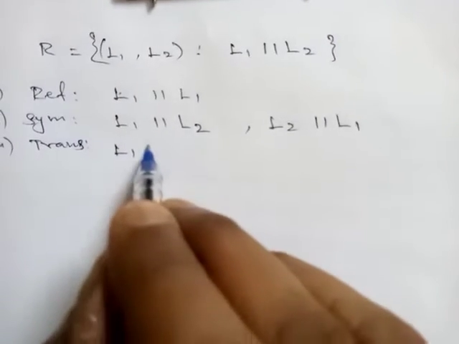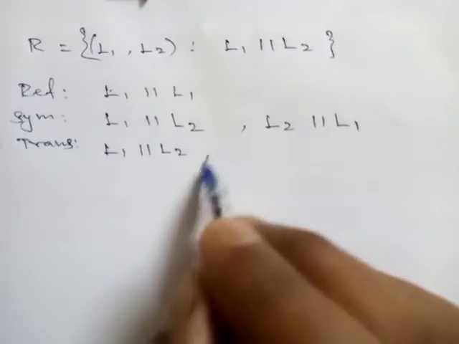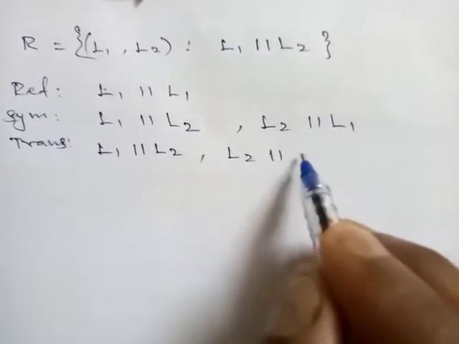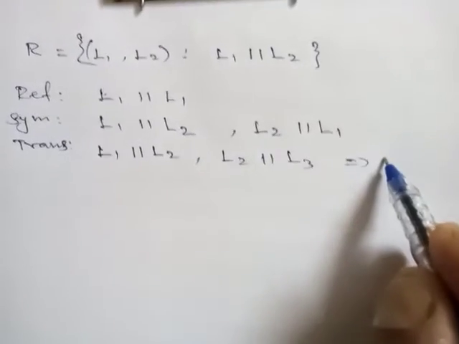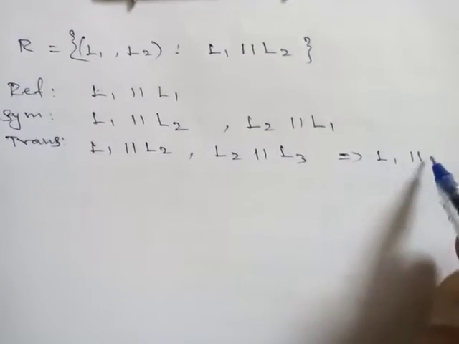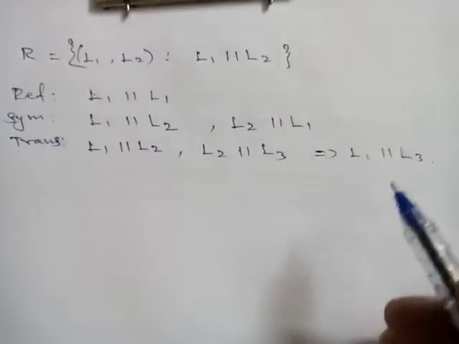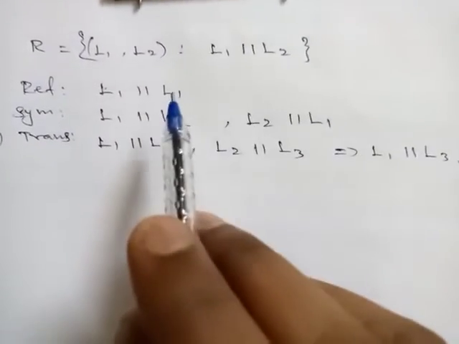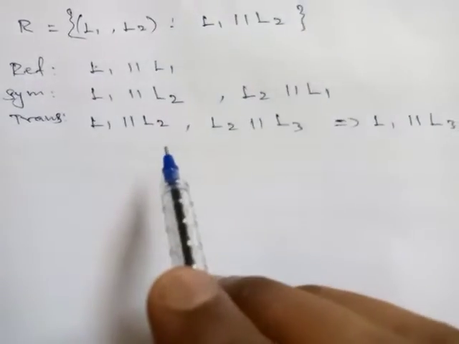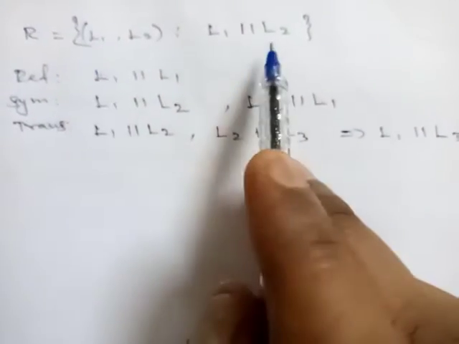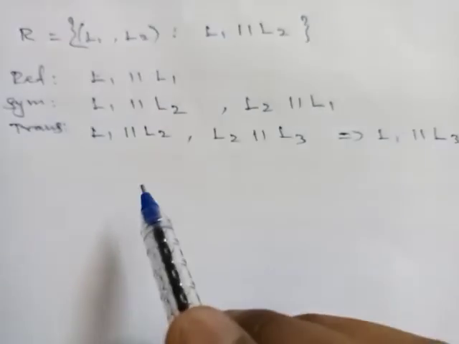Transitive means line 1 is parallel to line 2, then line 2 is parallel to a third line. Then from this what can we say? The first line is parallel to the third line also. Therefore it is transitive. So it is reflexive, transitive, symmetric. All three are satisfied. Therefore this relation is an equivalence relation, we can say.